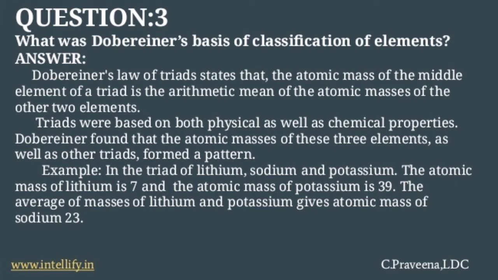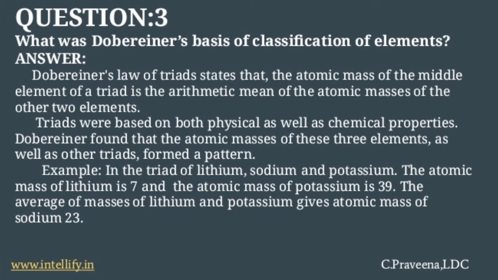Now the third question is, what was Dobereiner's basis of classification of elements? Dobereiner's law of triads states that the atomic mass of the middle element of the triad is the arithmetic mean of the atomic masses of the other two elements. Triads were based on both physical as well as chemical properties.